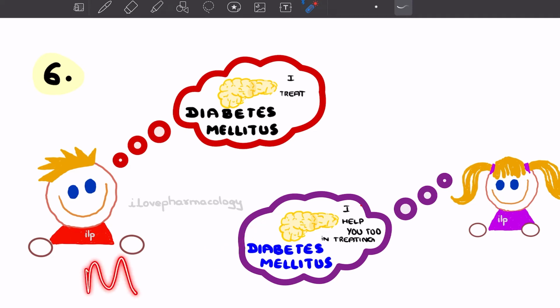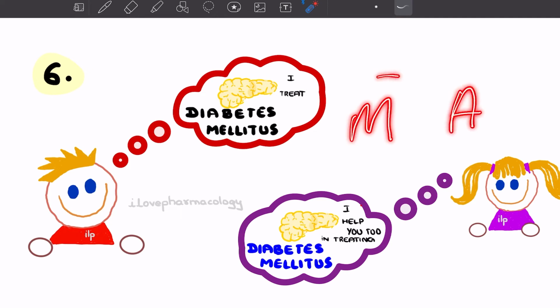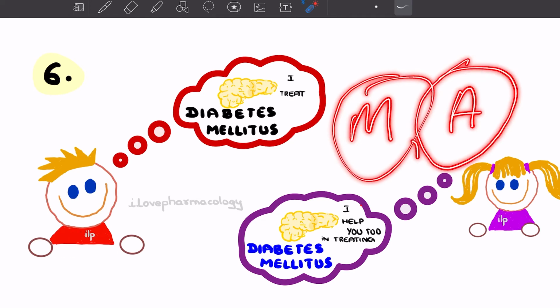So both Metformin as well as Acarbose are beneficial in the treatment of diabetes mellitus. They are good friends for diabetic patients.